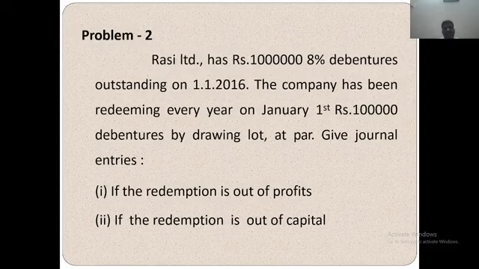Rasi Limited has 10 lakh 8% debentures outstanding on 1/1/2016. The company has been redeeming 1 lakh debentures every year on January 1st by drawing lots at par. Give the journal entry if the redemption is out of profit, and if the redemption is out of capital. There are two questions asked.